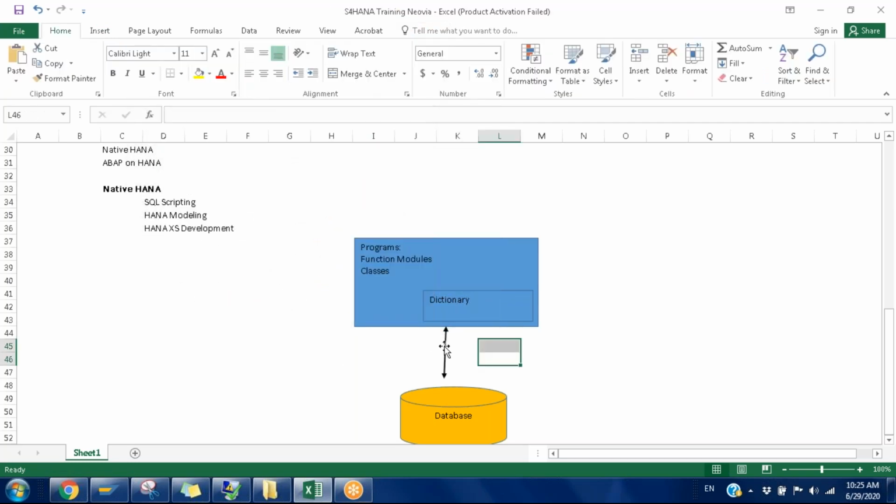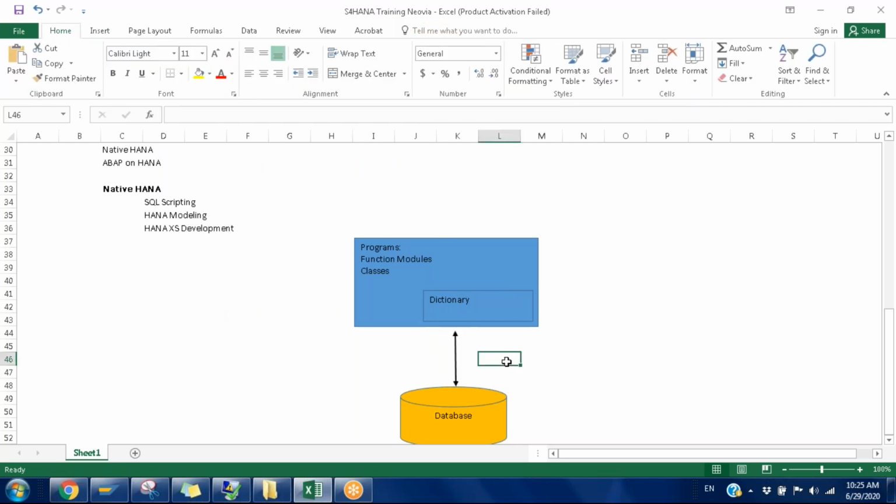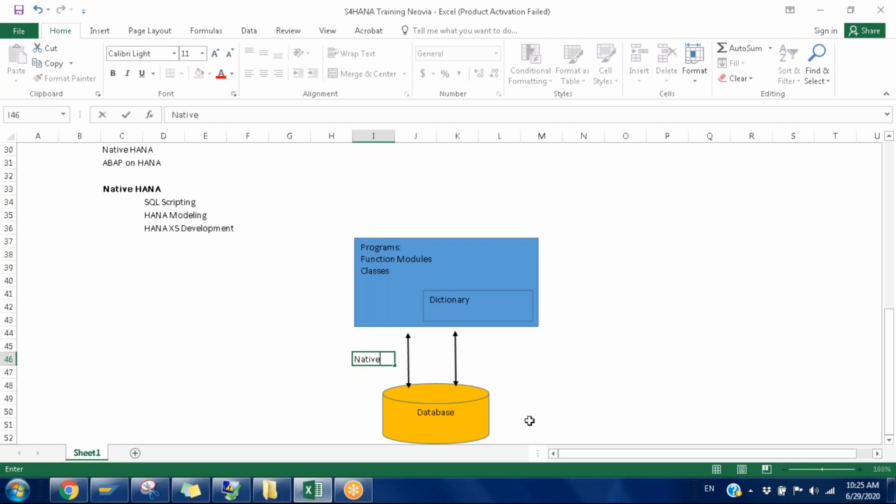When we write an OpenSQL statement, it deals with the dictionary first. If the object is available there, it will interact. If we write a native SQL statement, it does not go through the dictionary; it deals directly with the database. So we have two kinds of interaction: this is the native SQL area, and this is the OpenSQL validation.